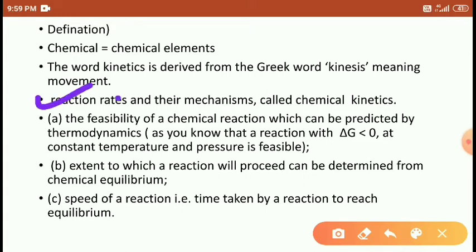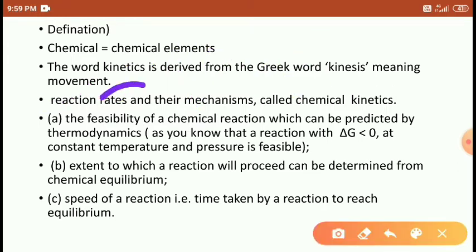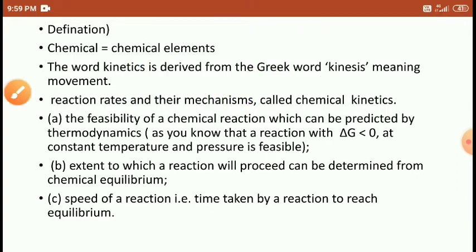Reaction rate means speed, students. Rate means speed. Reaction rate and their mechanism we call chemical kinetics. The chemical elements react with each other, and when they react, we have to find out the reaction speed and their mechanisms. Why do we need the mechanism? With the help of the mechanism, we find out the rate. Without the mechanism, we can't find the rate.